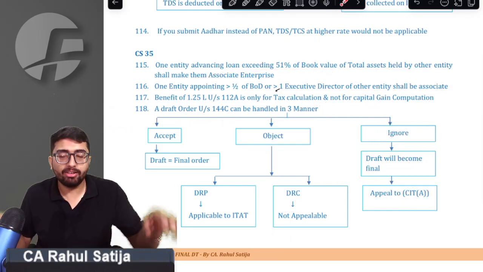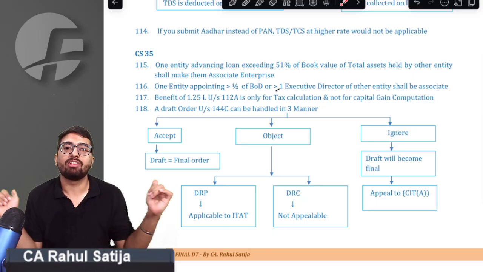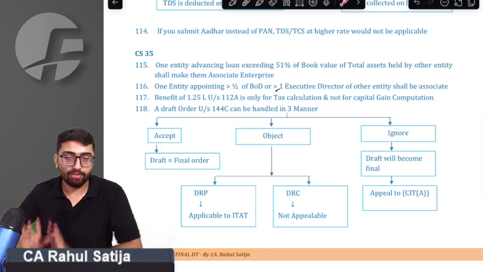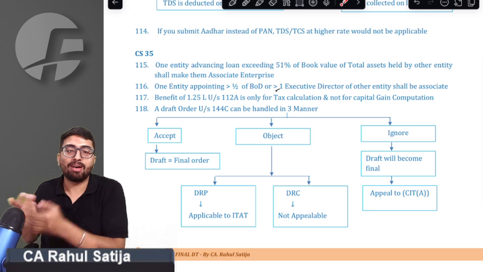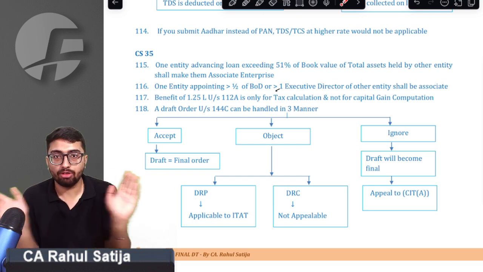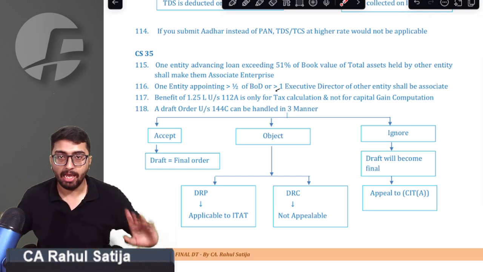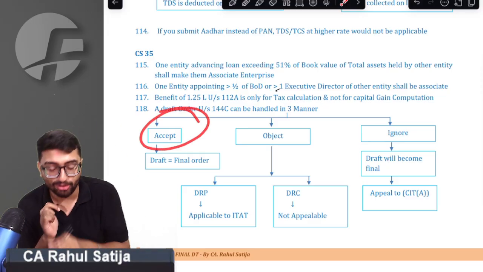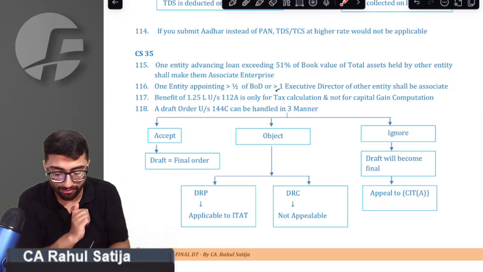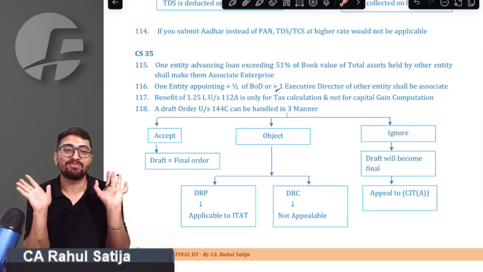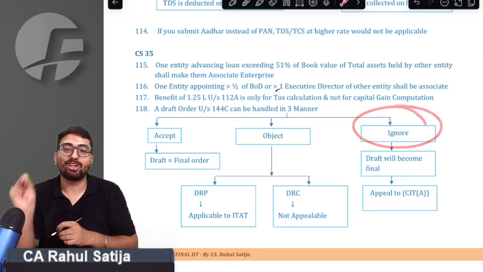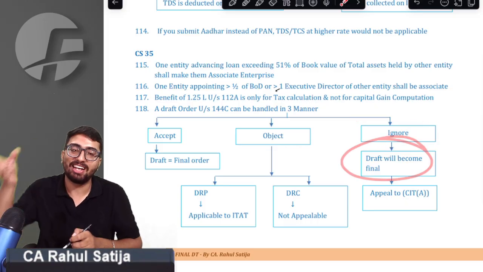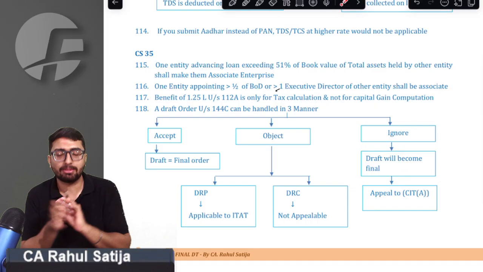That last thing, whenever you receive any kind of draft order under section 144C, if you are a foreign company, or if you are a non-resident, or if your order has been passed on account of information given by the transfer pricing officer, you are given a draft order. So you have three options against that draft order. You can either accept that draft order. If you accept it, the draft order will become the final order. If you ignore that draft order, it would become the final order, and you can appeal against it at CIT appeals.